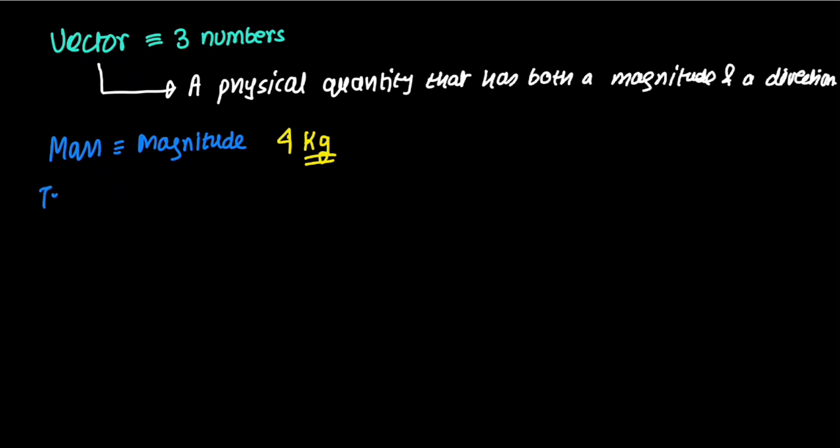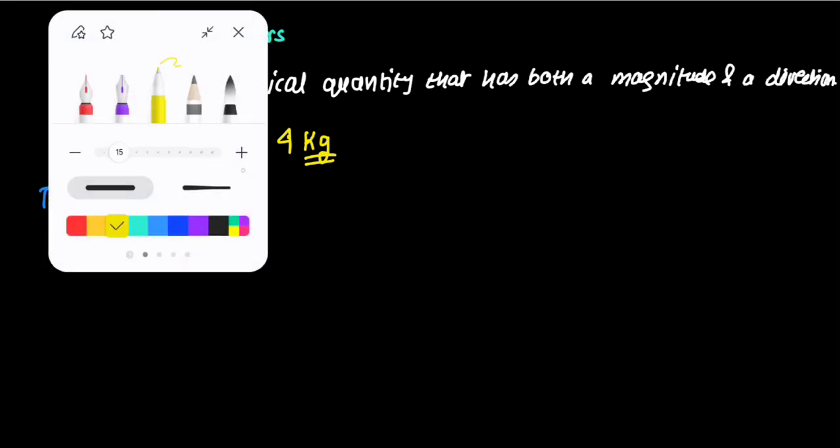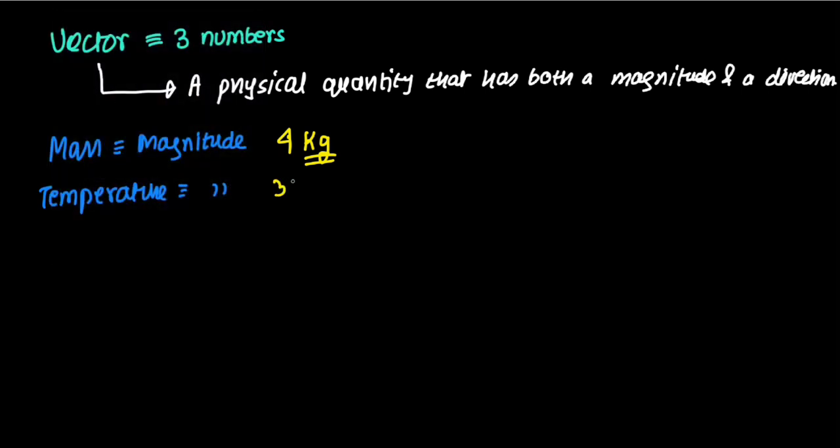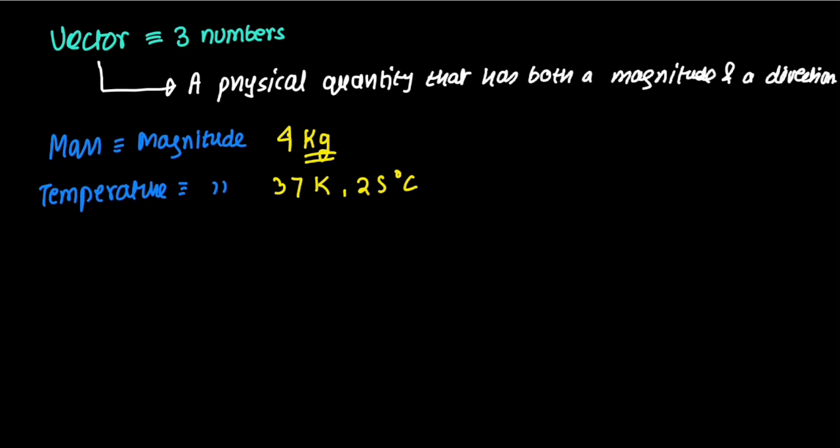For example, temperature. We can also specify temperature only by virtue of magnitude. For example, 37 Kelvin. Okay, the room temperature is 25 degrees Celsius. You don't need to ask what is the direction of this temperature. 37 Kelvin, which direction, is meaningless. So temperature, mass, time, for instance.